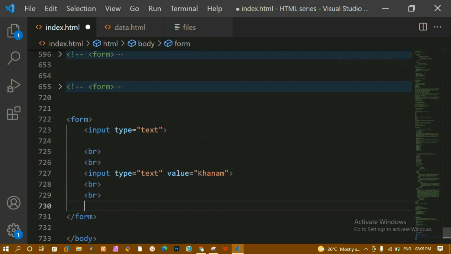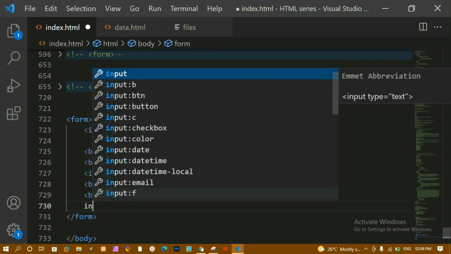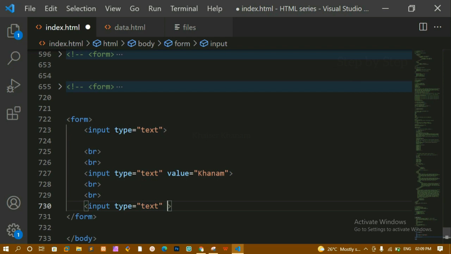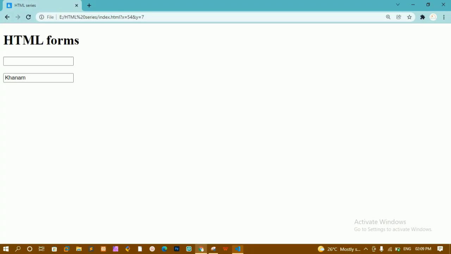Now below this, inside this itself, here I'm just going to add another input field. Type is equal to text. Next attribute is placeholder. Now here I'm just going to write here enter your name. Okay, this is going to give some placeholder. I'll refresh this. You can see this is the placeholder.